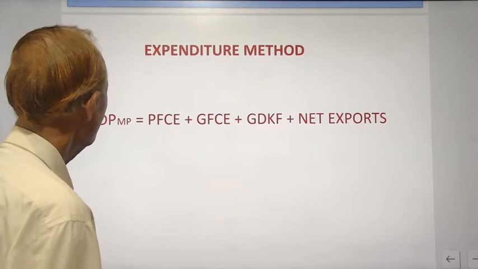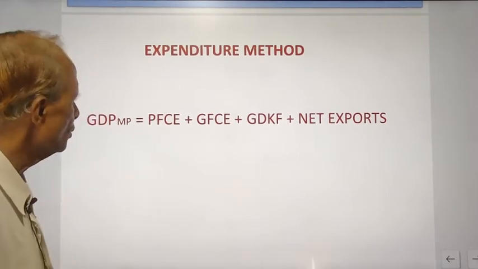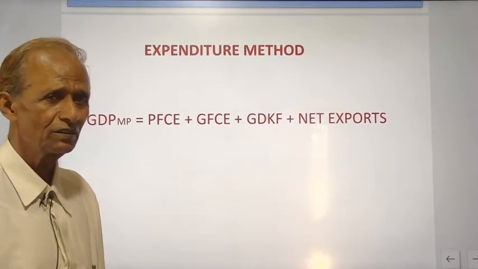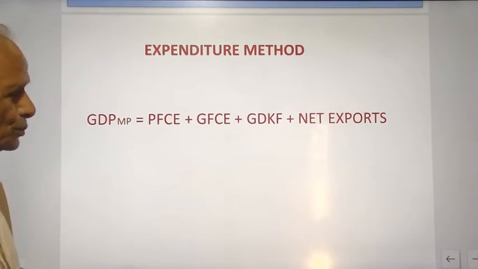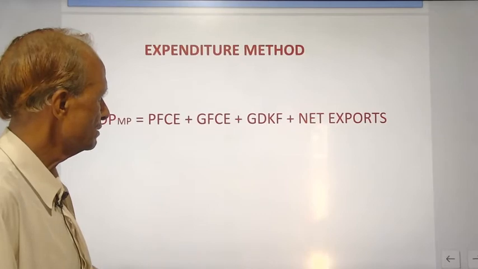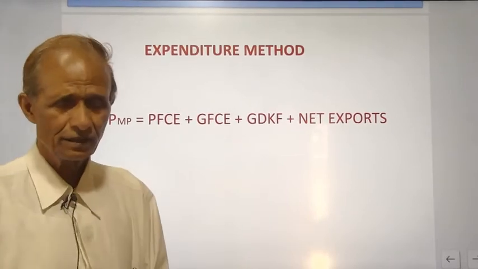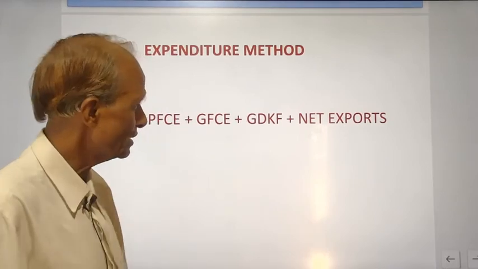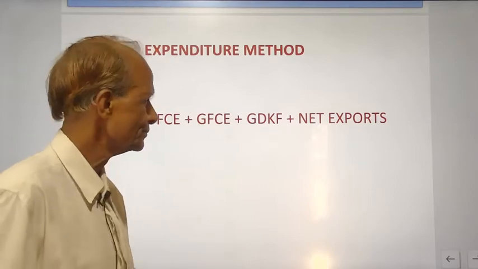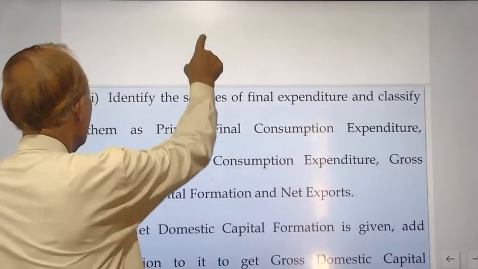Under this method, GDP-MP is equal to private final consumption expenditure plus government final consumption expenditure plus gross domestic capital formation plus net exports. The total of these items will give you GDP-MP.